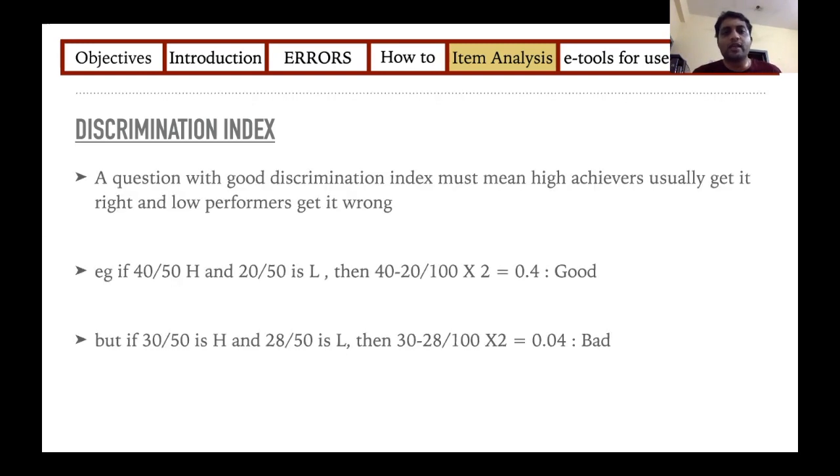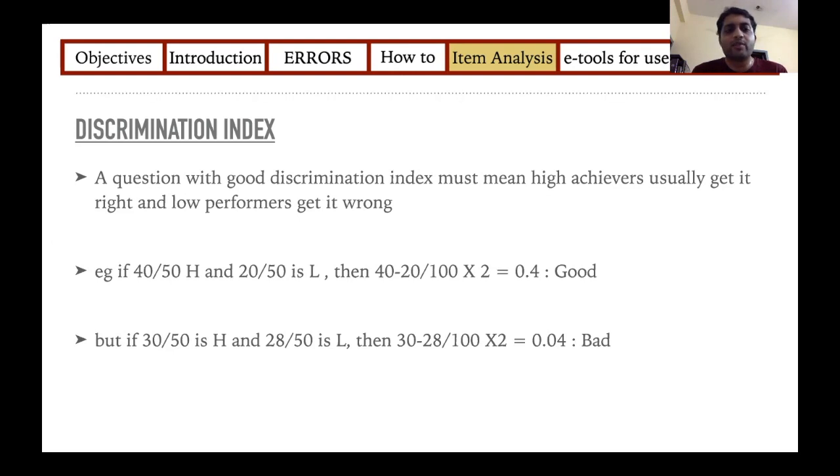So I'll give you an example. As you know, a good discrimination index means the high achievers get it right and low achievers don't get it right. So for a particular question, if 40 out of the 50 high achievers get it right, but only 20 out of 50 of the low achievers get it right, the calculation will be 40 minus 20 by 100 into 2, so that is 0.4. I told you anything more than 0.25 is good. So this has a very good discrimination index.